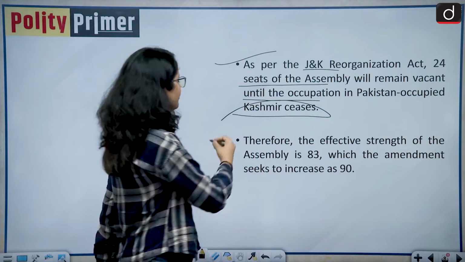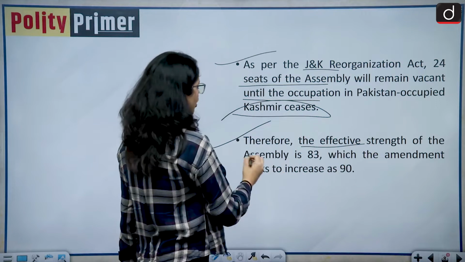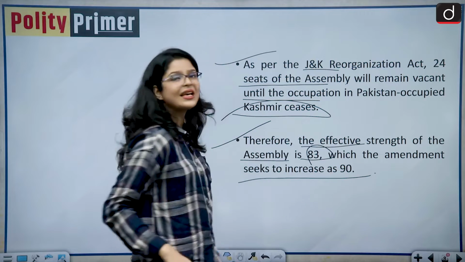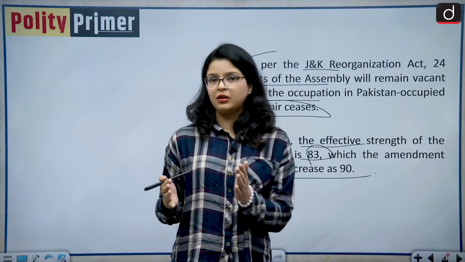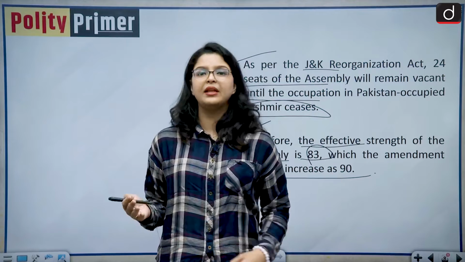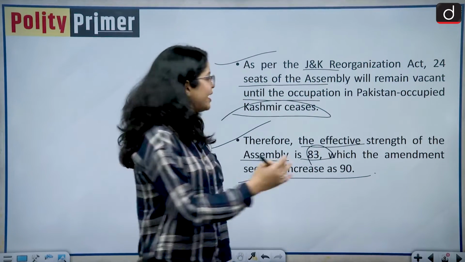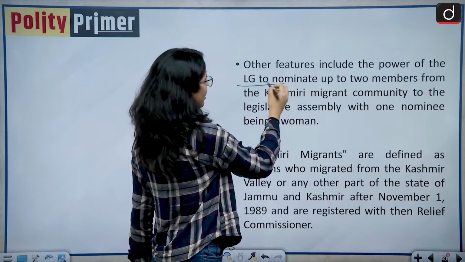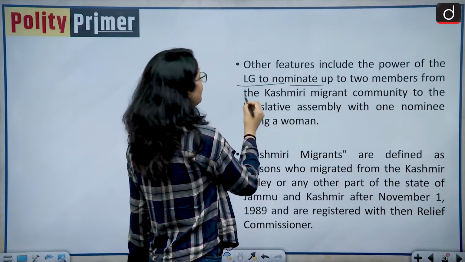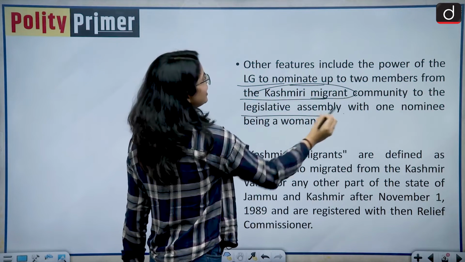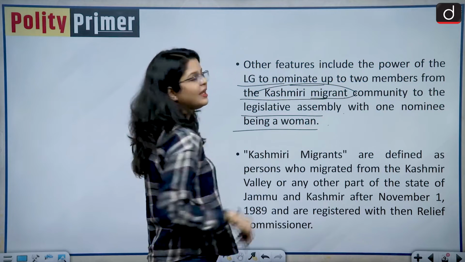Okay, so therefore the effective strength of the assembly is 83, which the amendment seeks to increase to 90, so as to provide representation to certain categories of the people. Okay, the bill further provides the Lieutenant Governor the power to nominate up to 2 members from the Kashmiri migrant community to the Legislative Assembly, with 1 nominee being a woman.